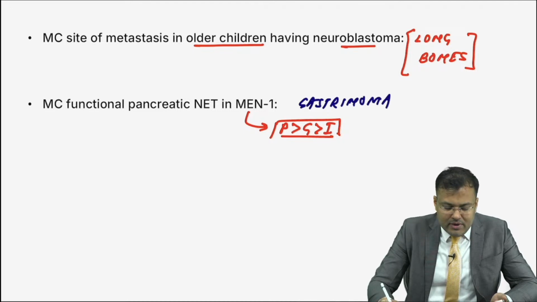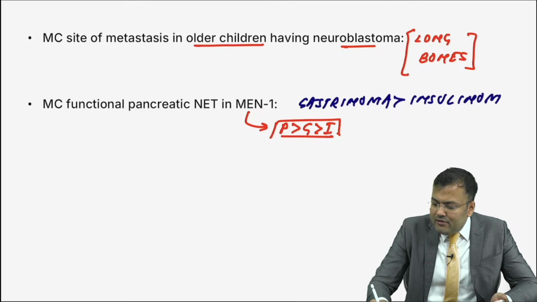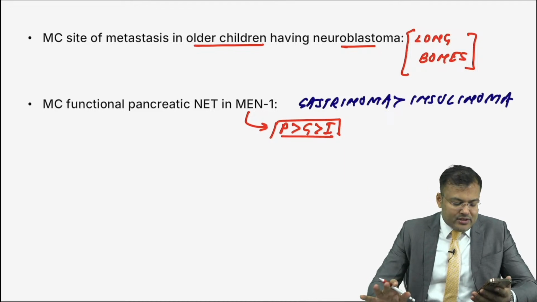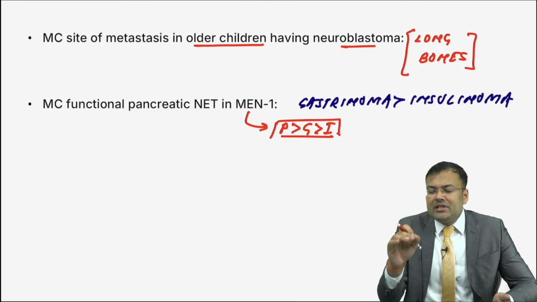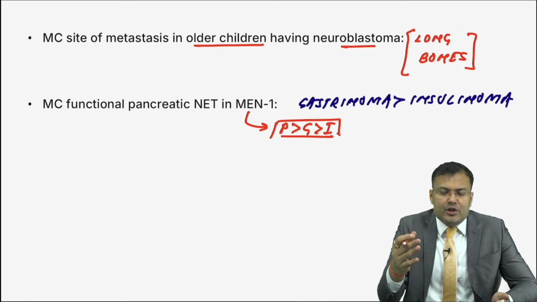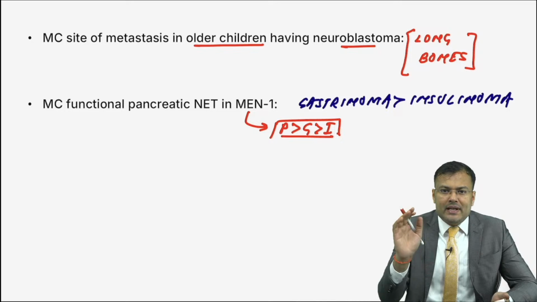This is gastrinoma followed by insulinoma. And if the question is most common pancreatic neuroendocrine tumor in MEN 1, that is gastrinoma followed by insulinoma. Clear? For sporadic cases, PGI, that is pepoma followed by gastrinoma followed by insulinoma. Clear?